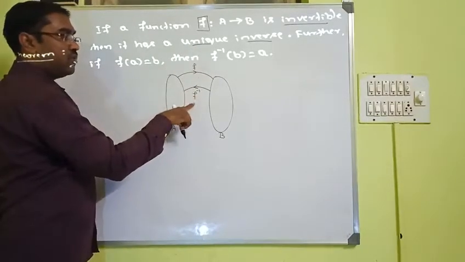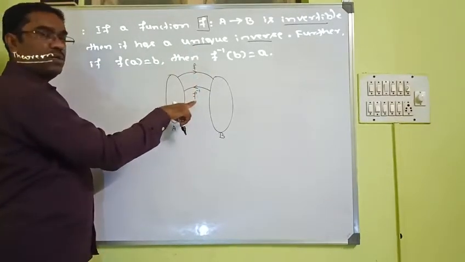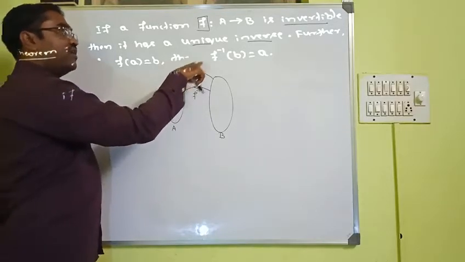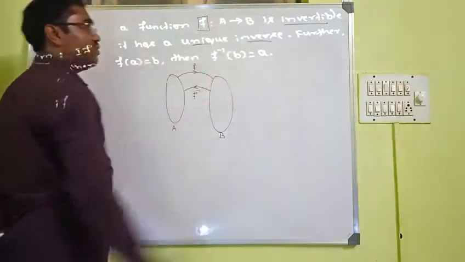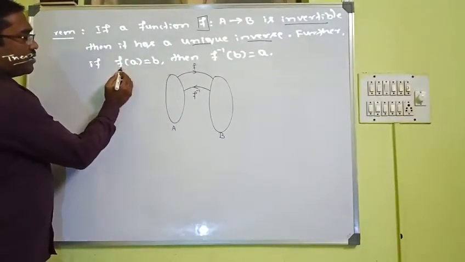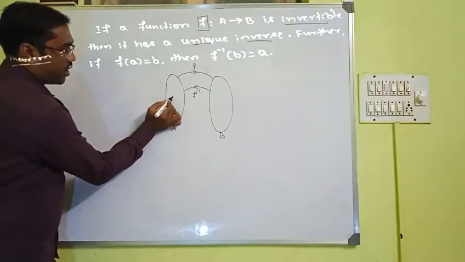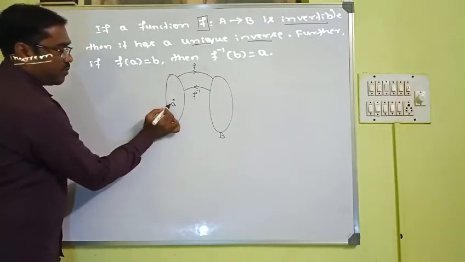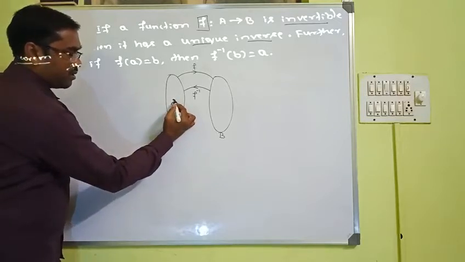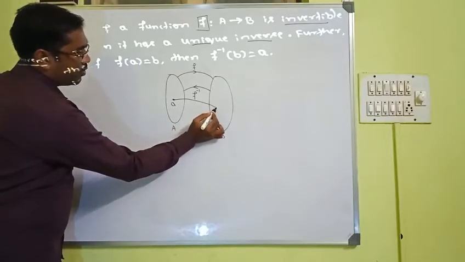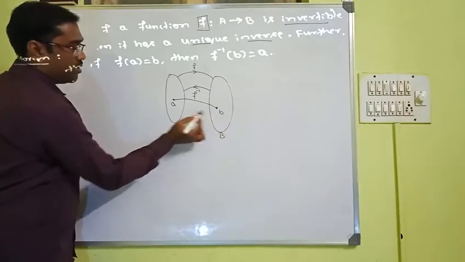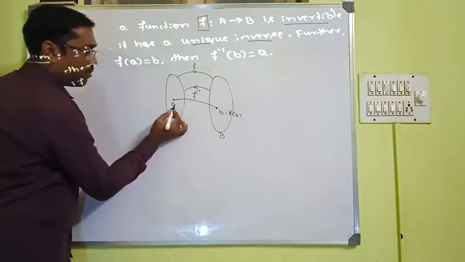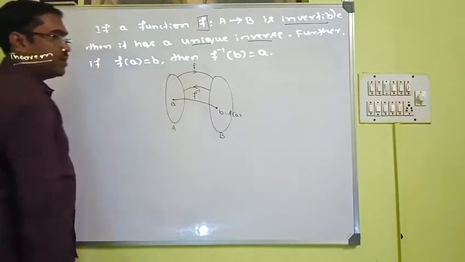There is only one inverse for a given function. Unique means there is only one inverse for a given function if it is invertible, if f is invertible. And what it says, if f of a is equal to b, suppose you have an element a here, if you apply f on this, you are going to get an element b. b is the image of a. If you apply f on this, you are going to get b.